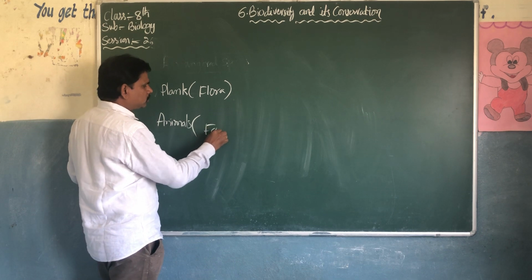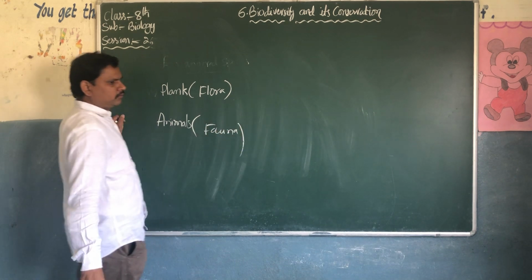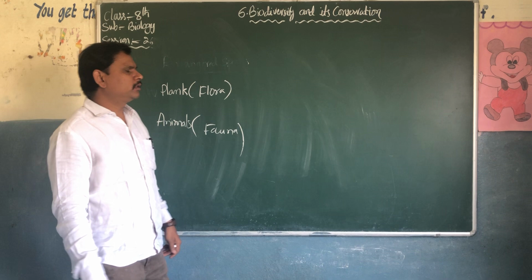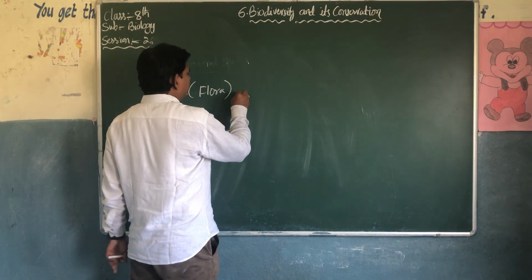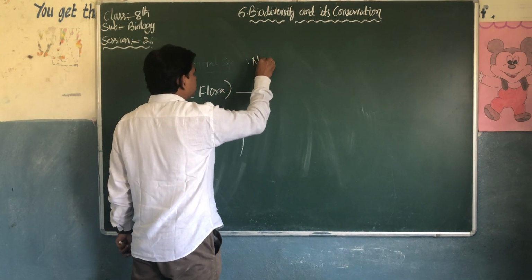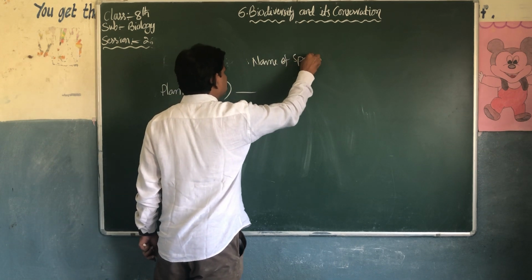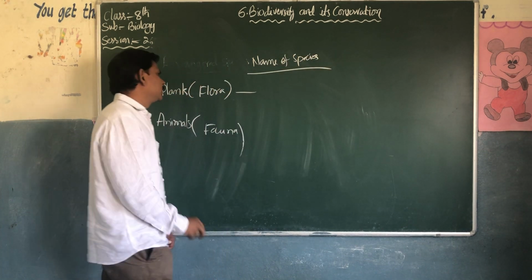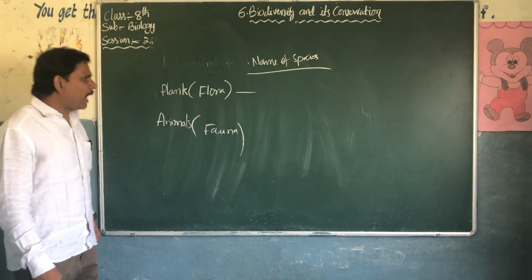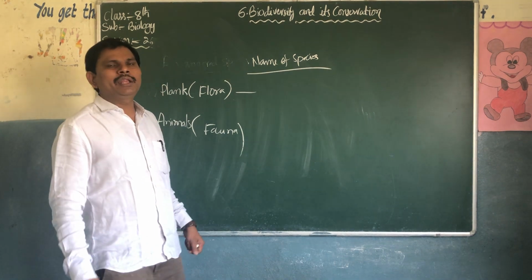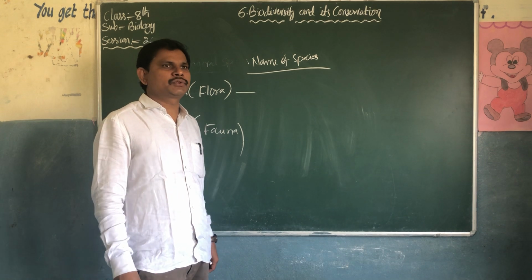Fauna. Flora and fauna. There are so many organisms, the names of the species, which they have given in your textbook. There are plenty of plants there. Not only animals, there are some plants also.